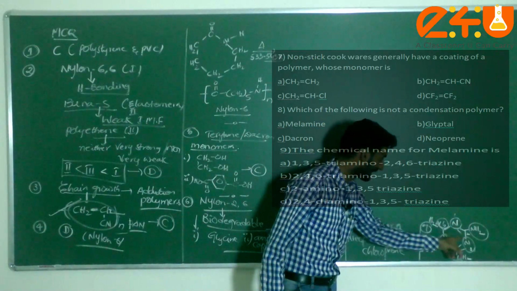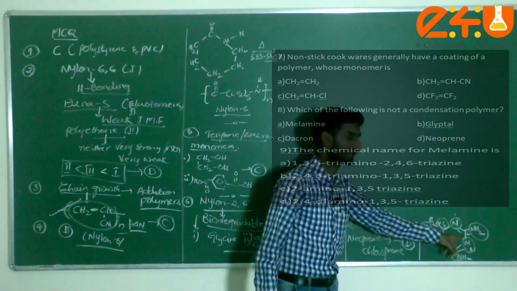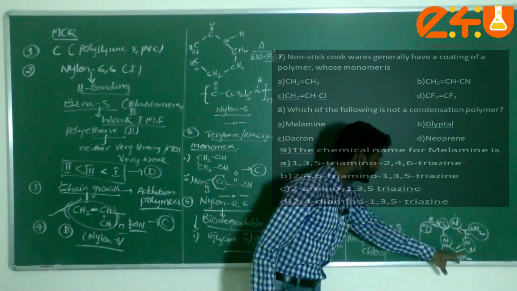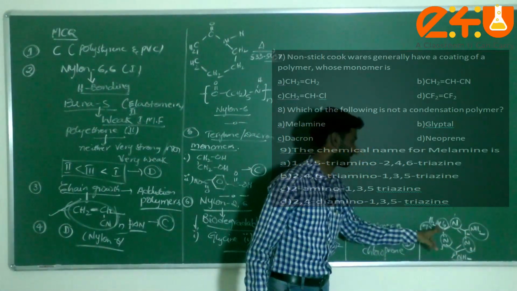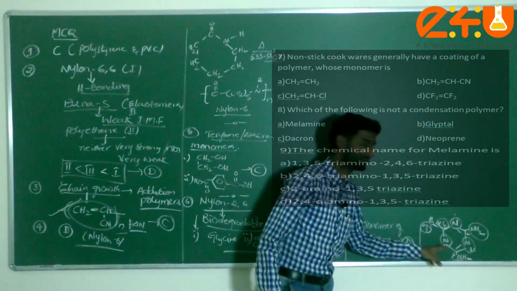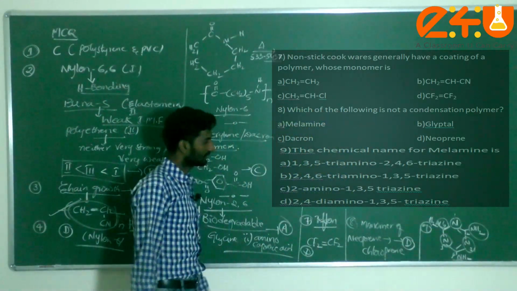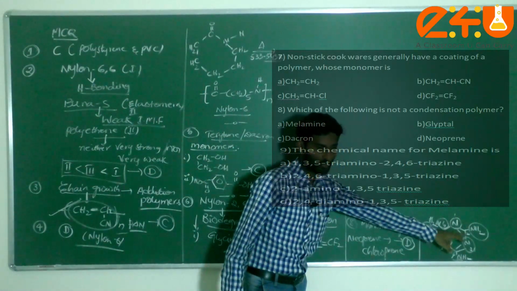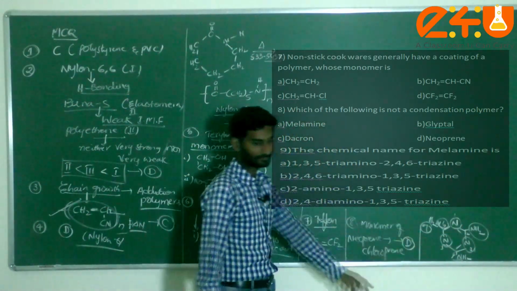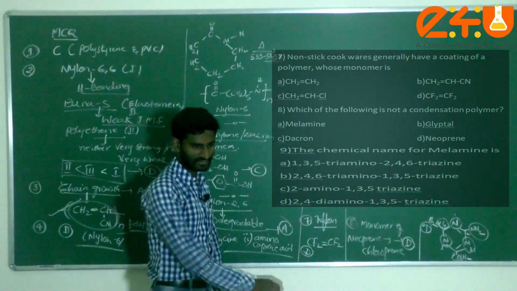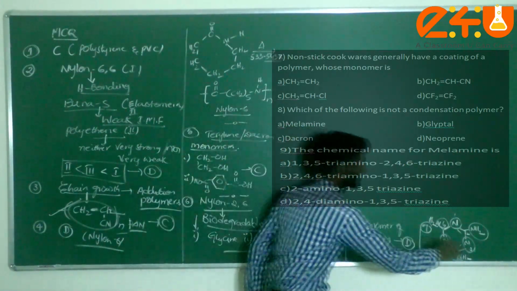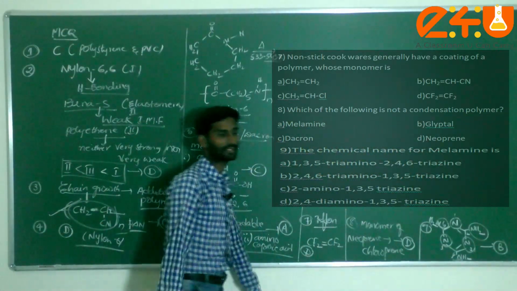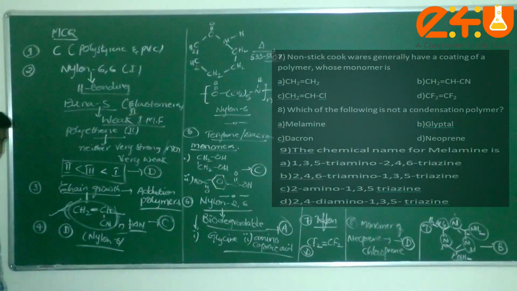Since it contains double bonds, I can write here 1, 3, 5 triazine, and 2, 4, 6 triamino. 1, 3, 5 triazine, that is the option we have to check: 2, 4, 6 triamino. Understand? Next one, 1, 3, 5 triazine, that option comes under B, the second option. Dear students, please note down, we can continue.